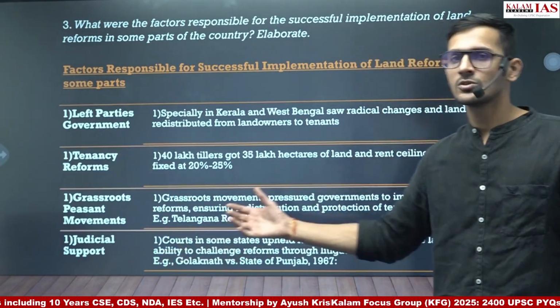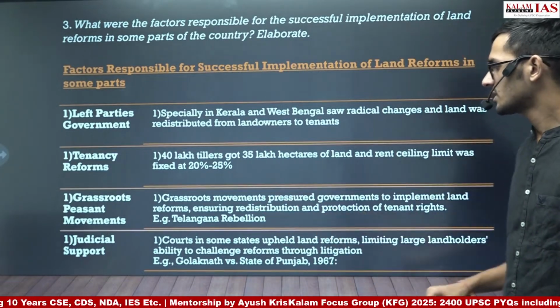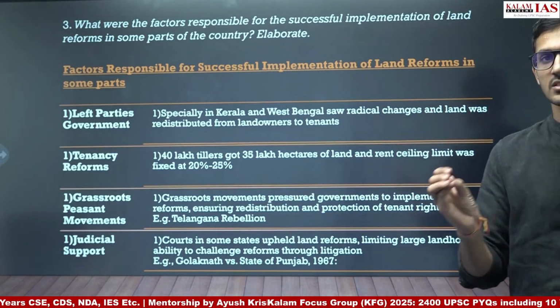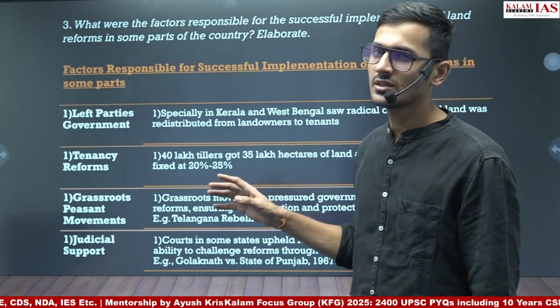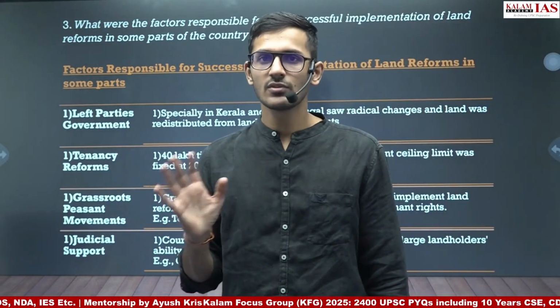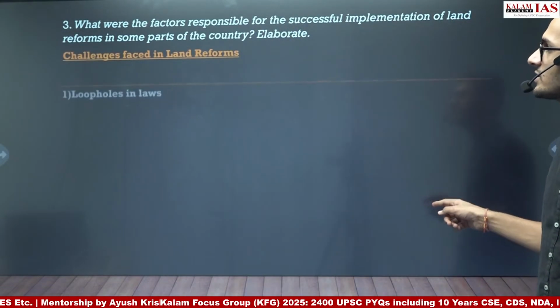Then you can talk about judicial reforms, judicial supports. For example, Golaknath versus State of Punjab 1967, which supported the land reforms. So we have written 8 points here. If you write just 6 points here, that will be more than enough. And then you can move forward to some of the challenges faced in land reforms.